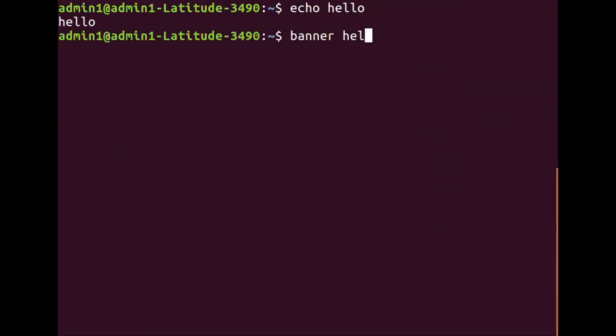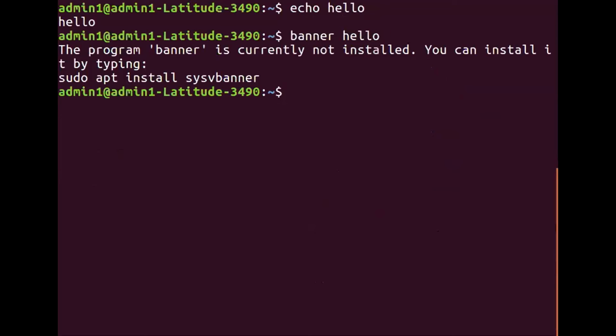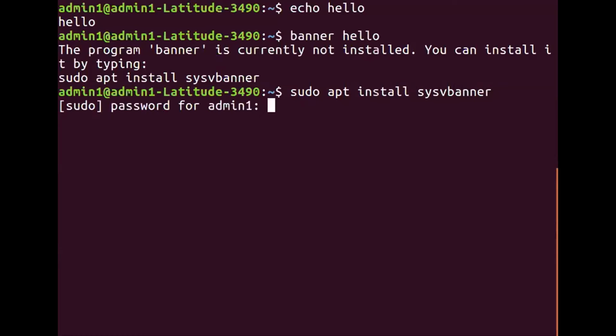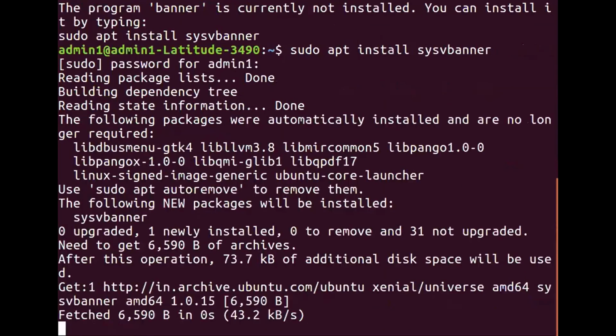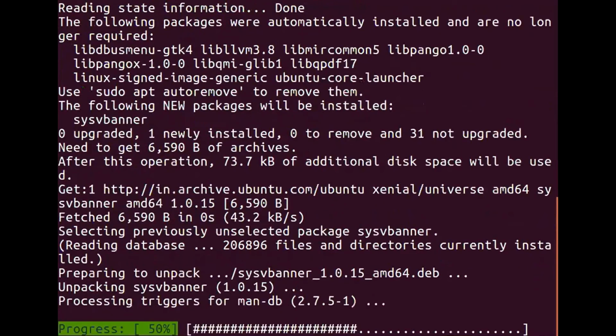There is one more command called banner. I'm just trying to install the banner command because it is one of the most beautiful commands one can see in the world of Unix operating system. I hope it gets successfully installed.